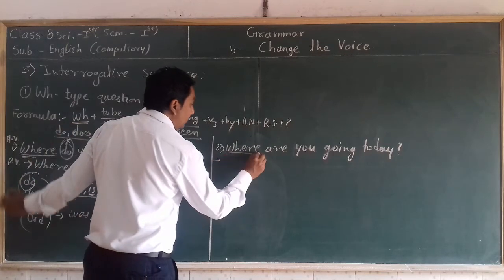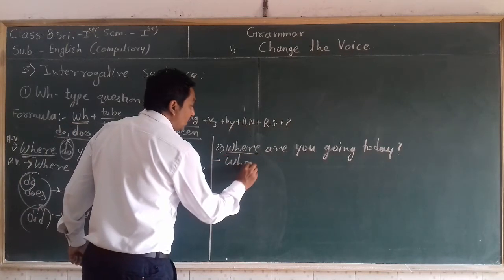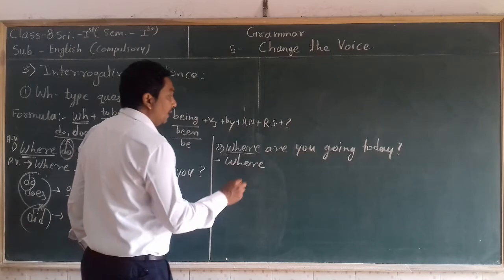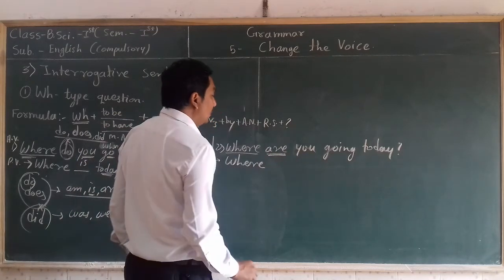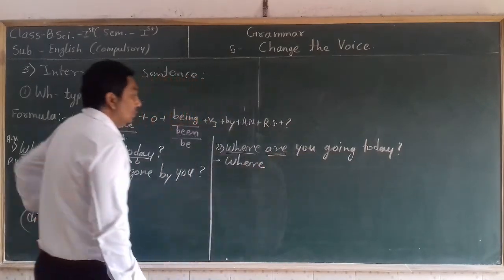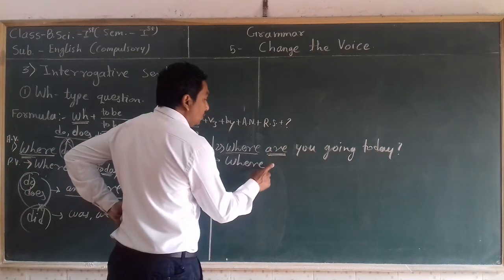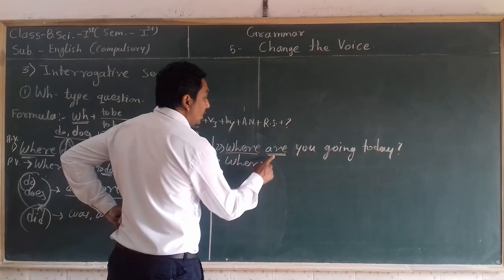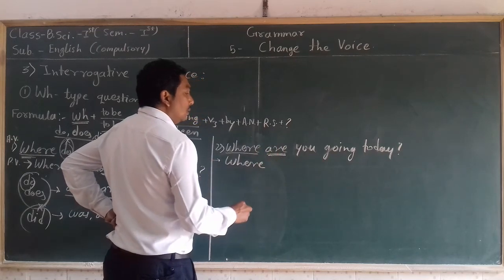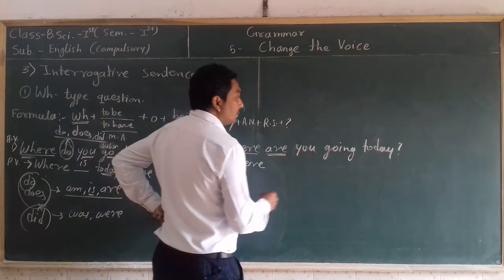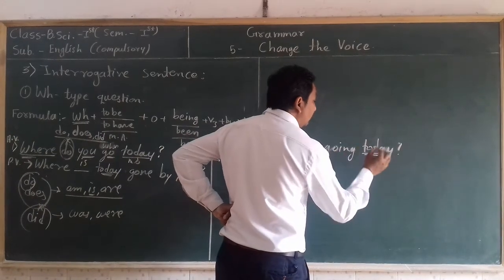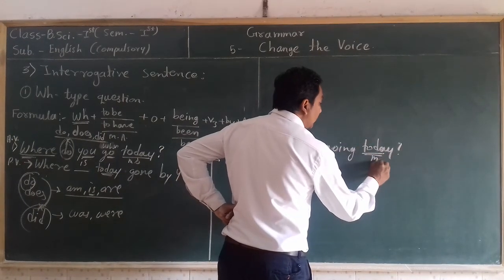First, write the WH word as it is at the start of the passive voice sentence. Then, if a to be form is given after the WH word, we have to use the same to be form from that tense according to the new object. The new object, the main object of the sentence, we have identified already: that is today.